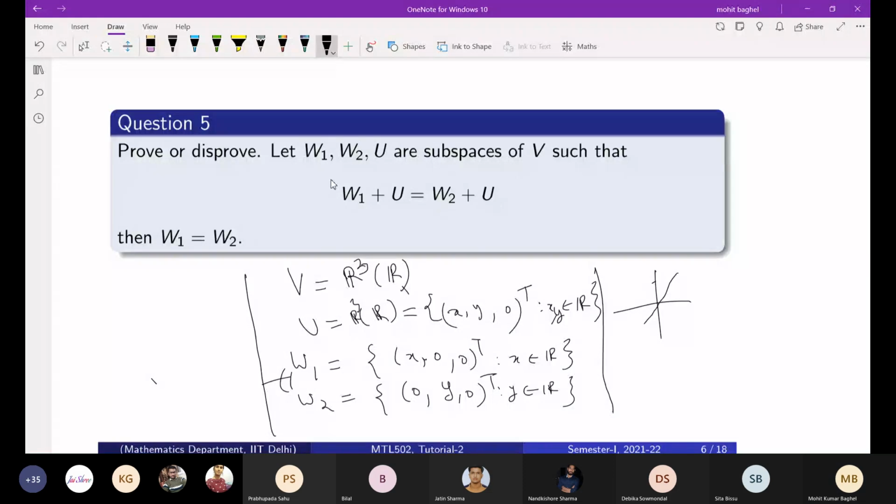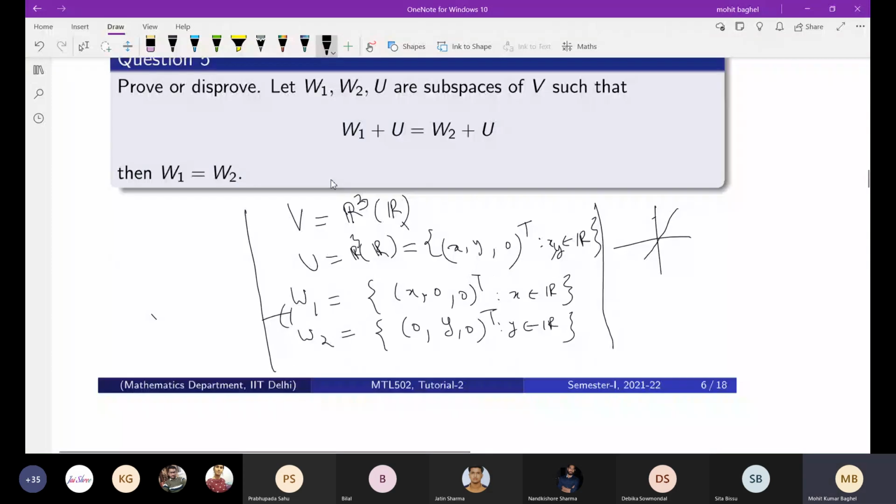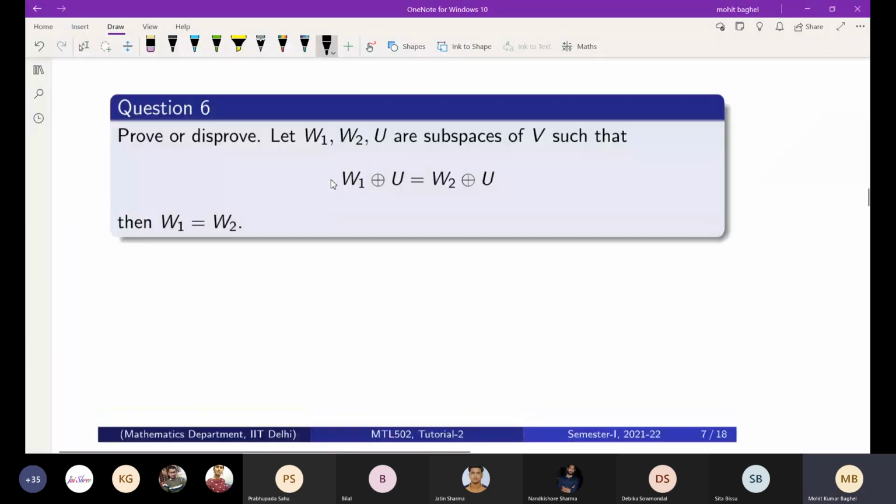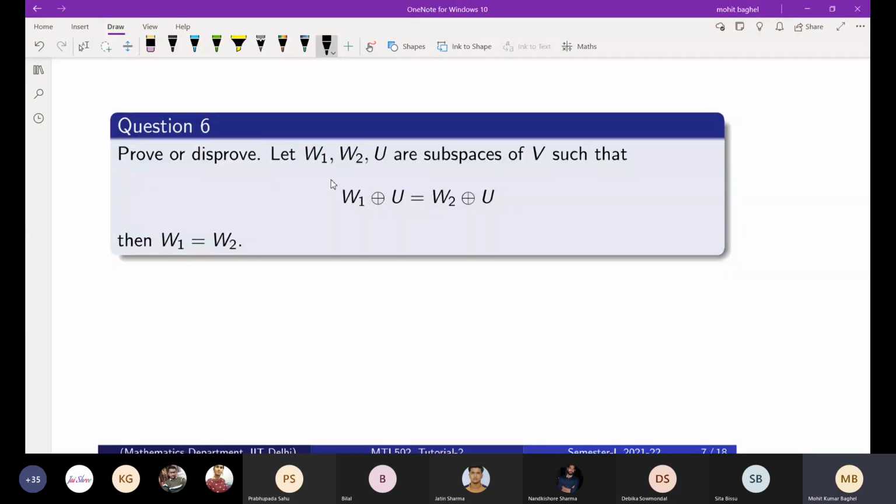Now move to the immediate next question, that is, prove or disprove. Everything is the same here: W1, W2 and U are subspaces of V, such that, but here is the only difference you can see. What is the difference? First you tell me what is the difference between question 5 and 6. Sir, in this one, the direct sum has come.